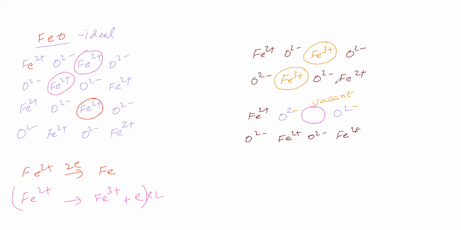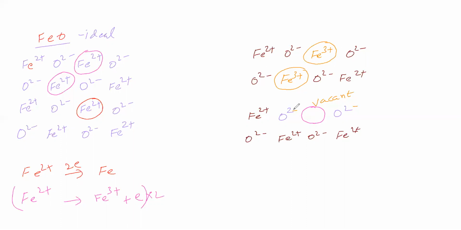Okay. Now we will see whether this crystal is a stoichiometric or non-stoichiometric crystal. We will see the number of iron and number of oxygens. We will count the number of iron and number of oxygen here. From here, one iron has escaped.